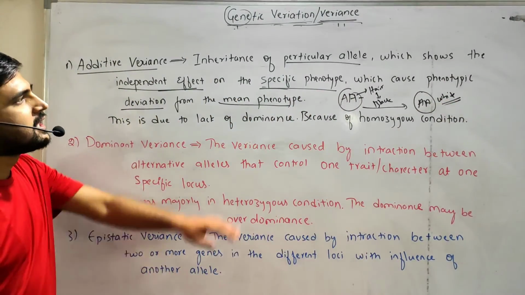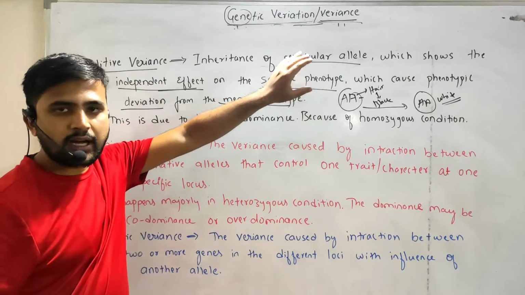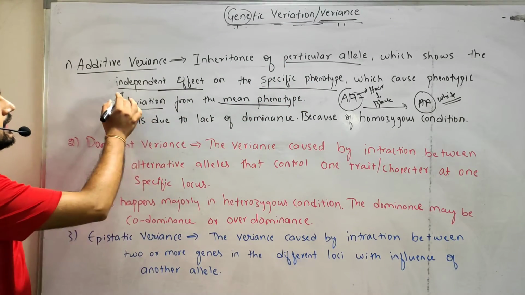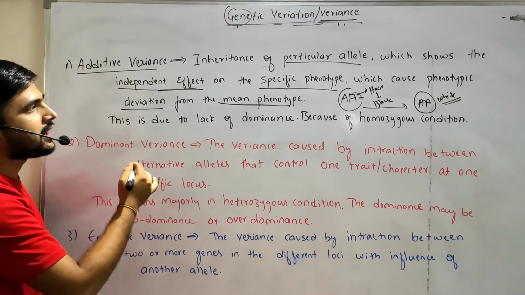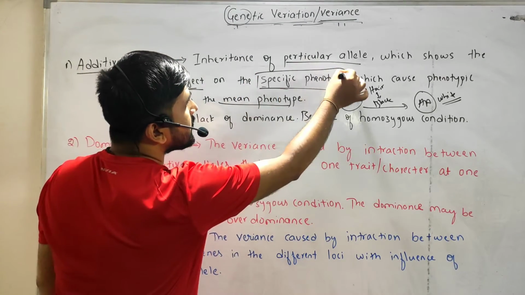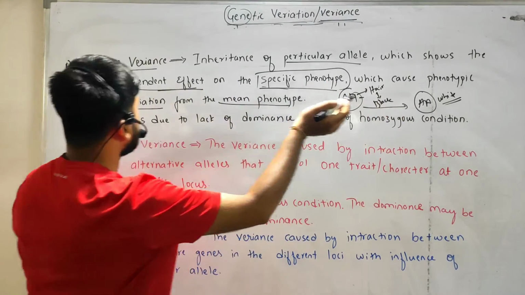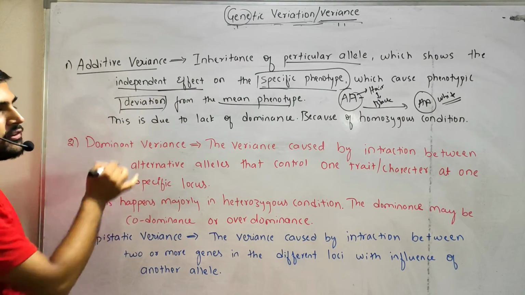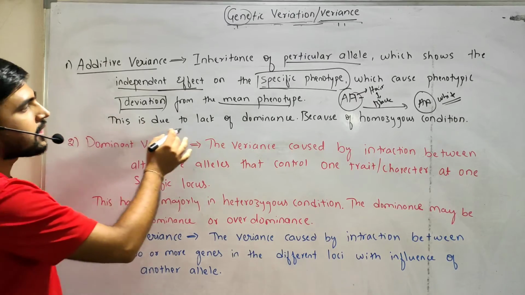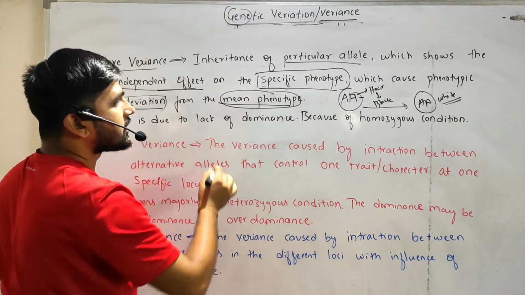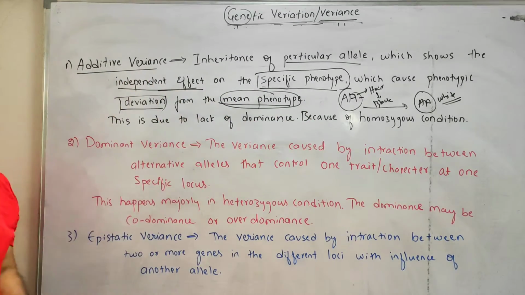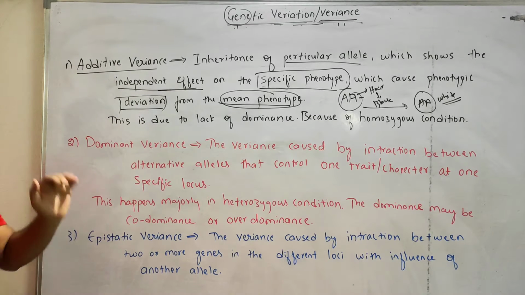So like this, a particular allele shows an independent effect on a specific phenotype. Okay, and that allele will cause the phenotypic deviation. Deviation is nothing but the change from the mean phenotype. Okay, so mean phenotype in the sense main phenotype, right? So this is the additive deviation or additive variance.